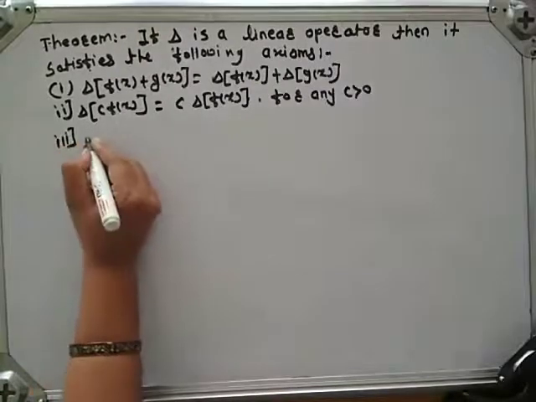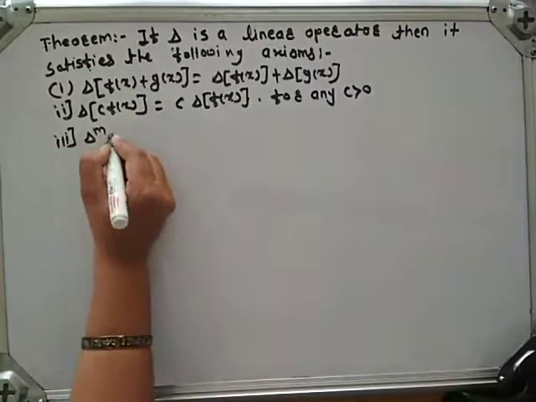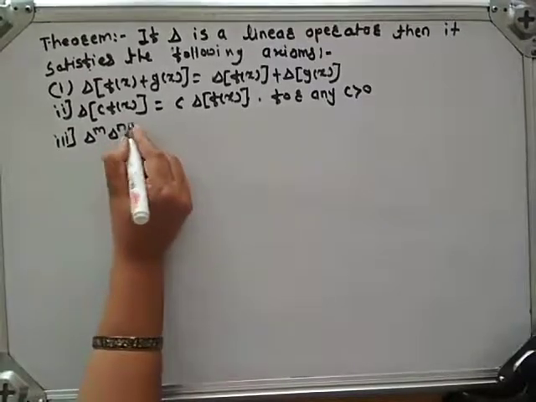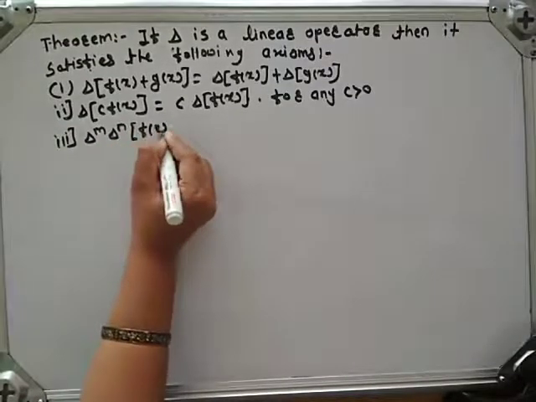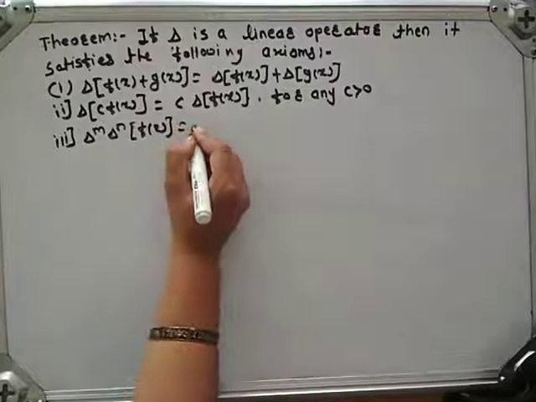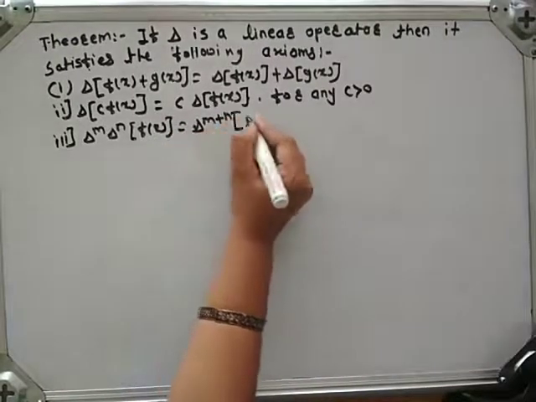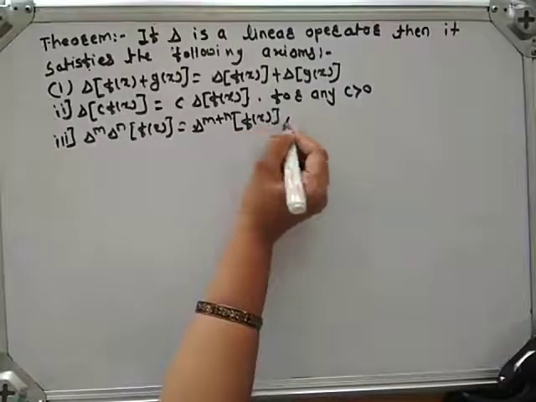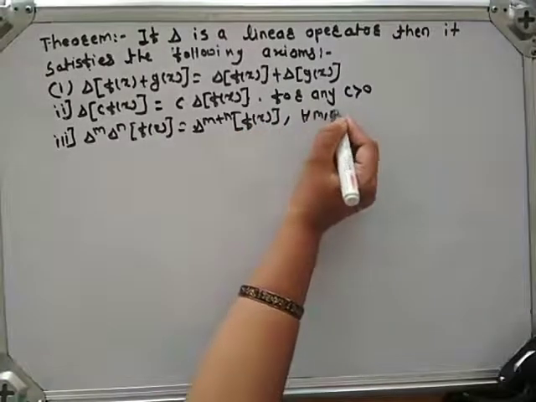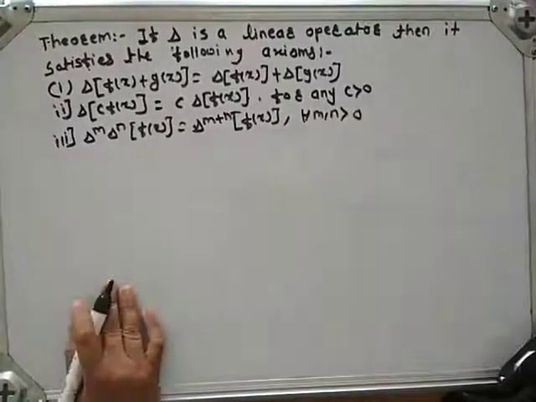Third one is delta raised to m into delta raised to n into f of x, which is equal to delta raised to m plus n into f of x, for all m, n greater than 0.